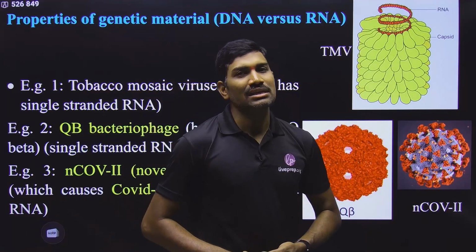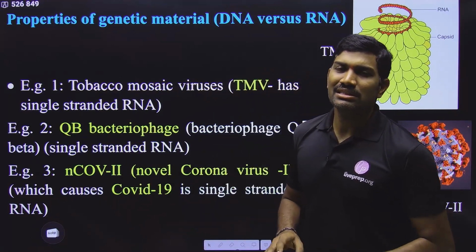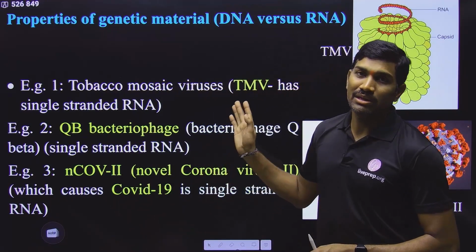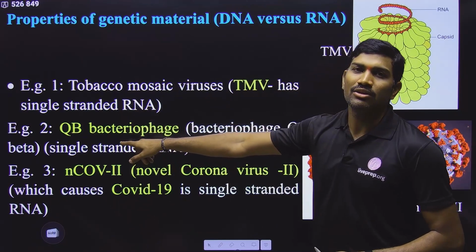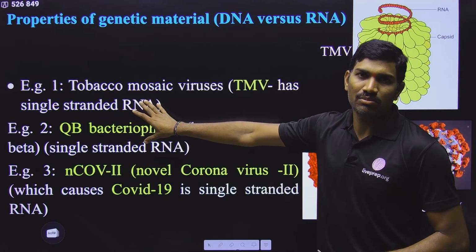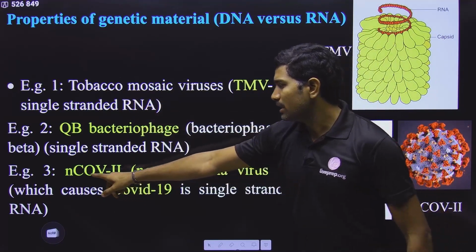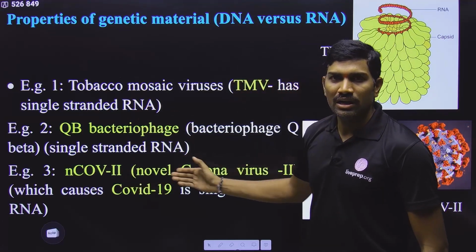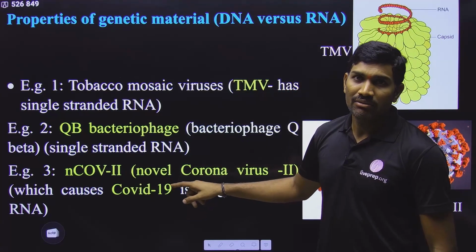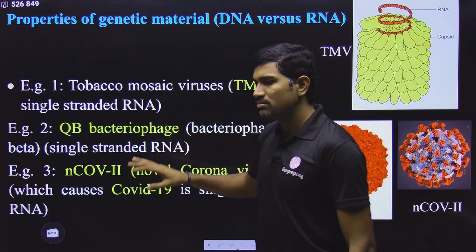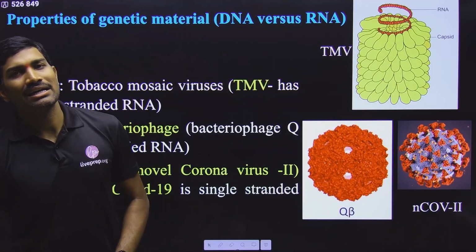But later on, scientists have proved that some viruses have RNA as the genetic material. Standard examples are tobacco mosaic virus and then Qβ bacteriophage. These are some standard examples. Along with this, you can add novel coronavirus 2, which is causing COVID-19. This is also an RNA-containing virus. Very important, so please remember this. So in this way, even some viruses have RNA as genetic material.